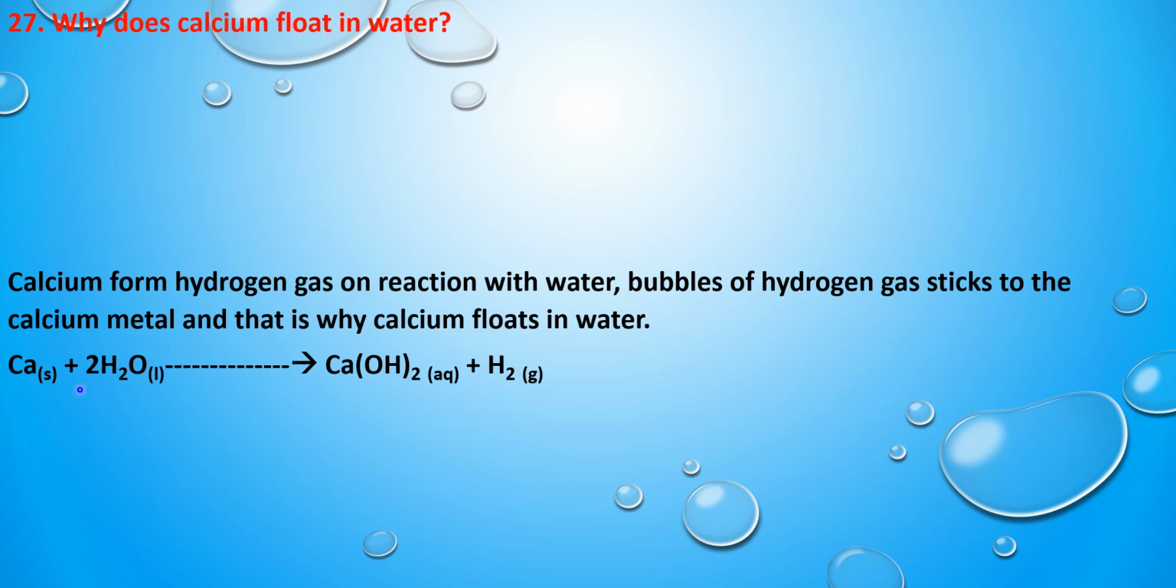So the reaction is, when calcium reacts with water, it forms calcium hydroxide and hydrogen gas is going to be liberated. Ca plus 2H2O gives Ca(OH)2 plus hydrogen gas is going to be liberated.